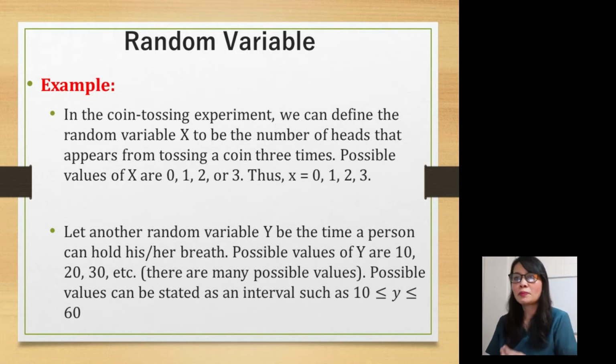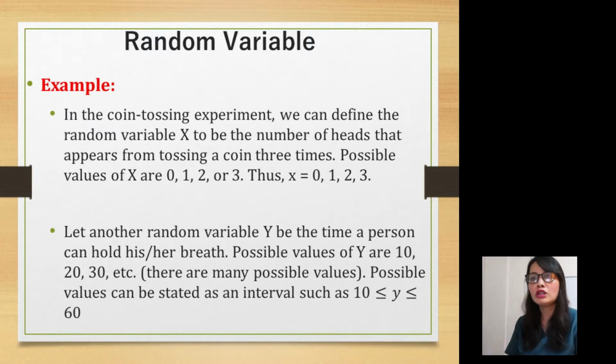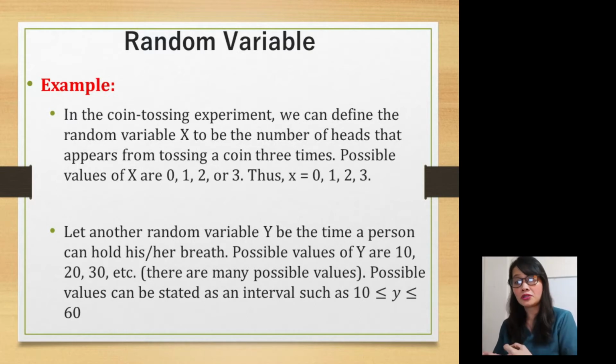Next, what about 1? Meaning there's only 1 head after you toss a coin 3 times. Same thing with 2: after you toss the coin 3 times, the head appears twice. And 3 means after you toss a coin 3 times, the head appears 3 times also. So that's the meaning of 0, 1, 2, and 3.